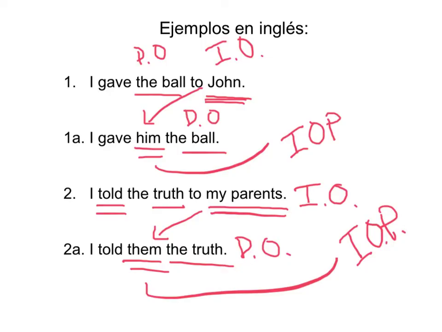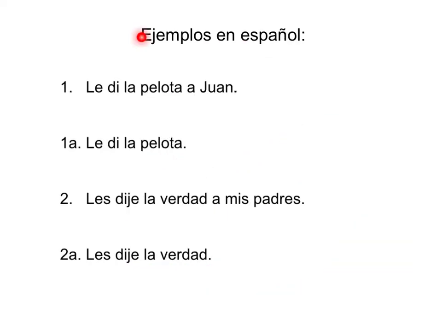So now we'll look at how these work in Spanish. So algunos ejemplos en español. These again the same sentences from the previous screen. So número 1, le di la pelota a Juan. I gave the ball to John. Right, so tenemos el complemento directo, la pelota, and Juan's receiving it, so he is the indirect object. But notice here, this is something that's very important, that even though I've stated who the indirect object is, Juan, I still need to include the indirect object pronoun.